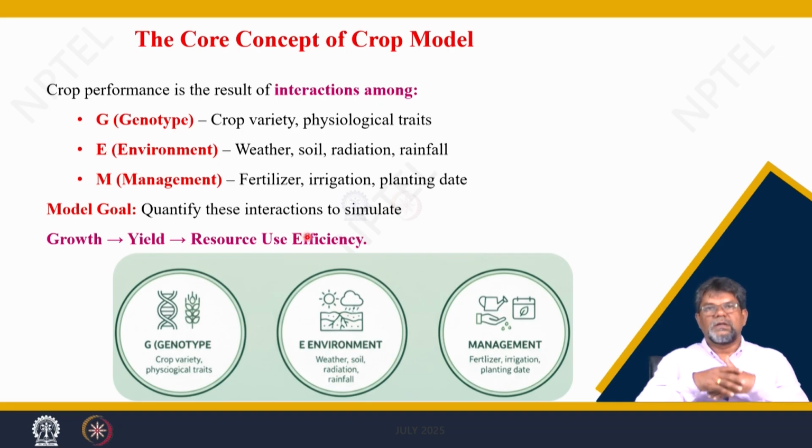So, modeling makes things very simple. If you have a good model, you can evaluate different management scenarios, and it also gives a better understanding of the system behavior, how the input management factors interact with each other to give the final output.